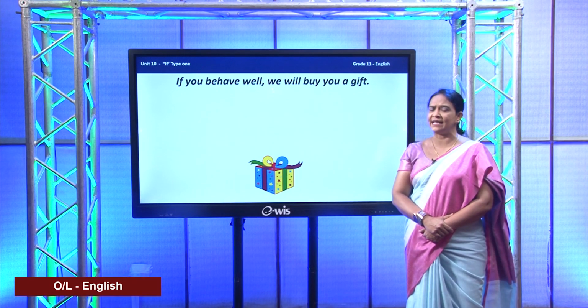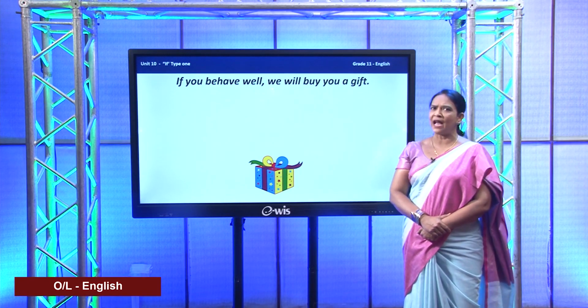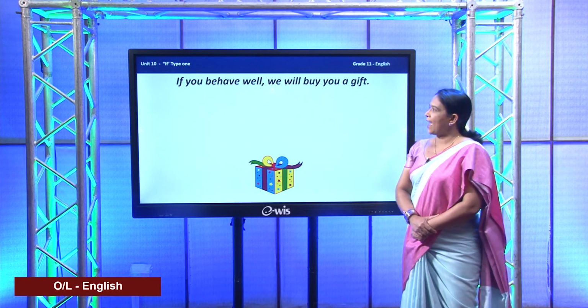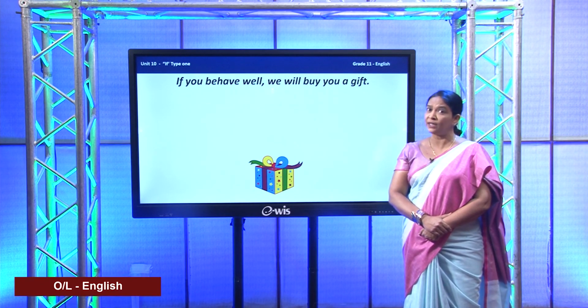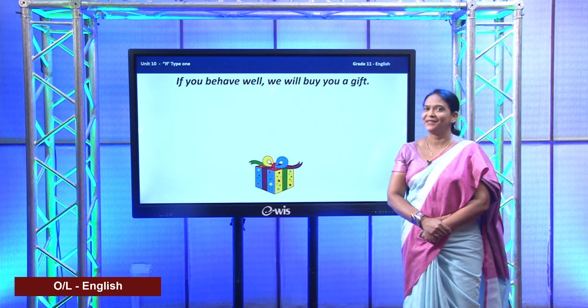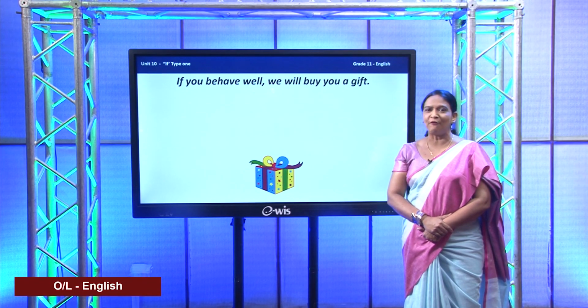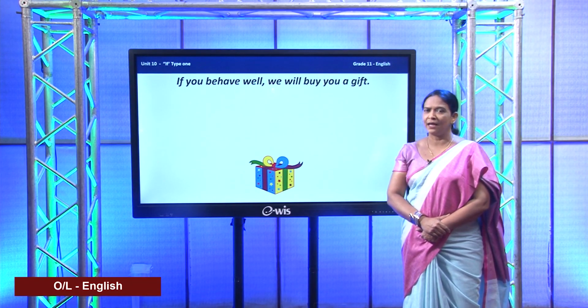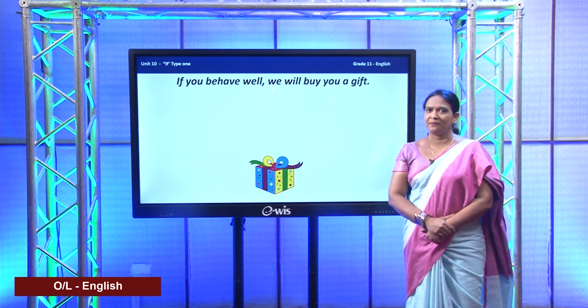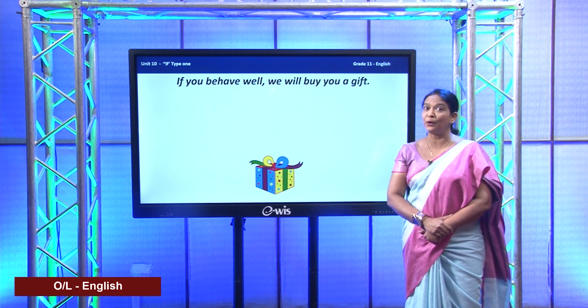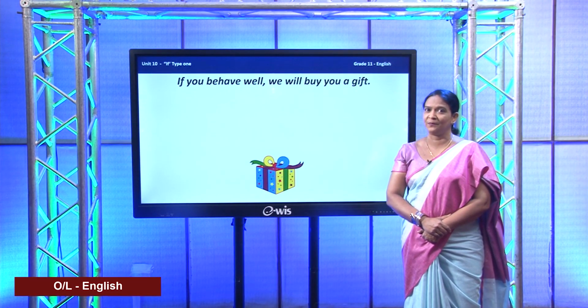So just read this and see. Now if I ask you this question, have Krishan's parents bought the gift for him? No, they have not bought it yet, right? Will they buy it for him? Yes, there is a probability they will buy it, right?